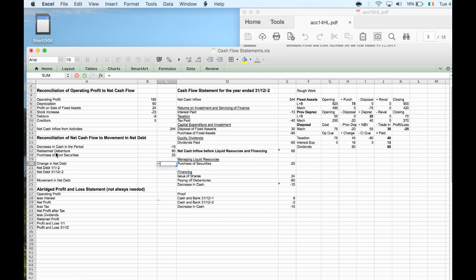So change in net debt is adding up all of those numbers. So we are now 90 grand less in debt than we were at the beginning. So now the net debt here, this is how much debt we had at the beginning compared to the debt we had at the end.